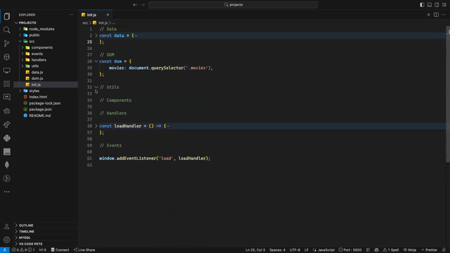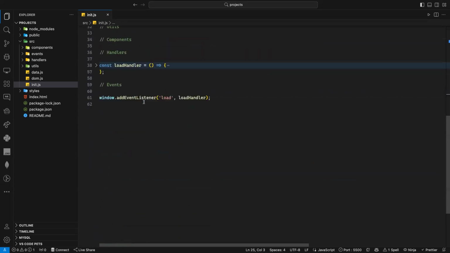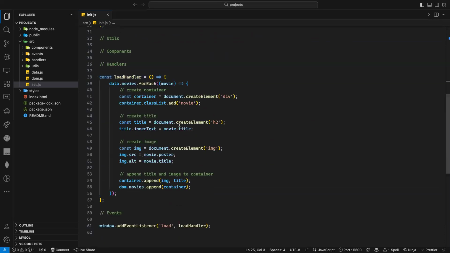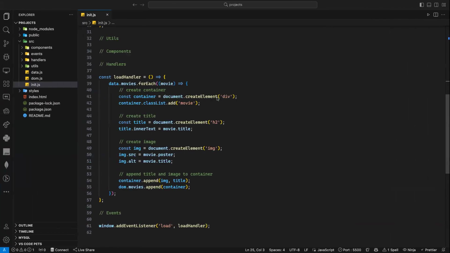Yes, no. And that's the reason why, Agnieszka, all the time, if I want to create multiple things, it should be an array, because array has a lot of methods. Now the object is very useful also, but I don't have a lot of methods on the object. So if I have a lot of movies or a lot of players or a lot of something like that, they need to be inside an array, because like that array gives me a lot of methods. I can loop through them, and then for each one I can create something. And as you can see, with this small code, I was able to build this website. Of course, I did not style it yet, so I need to style it now.